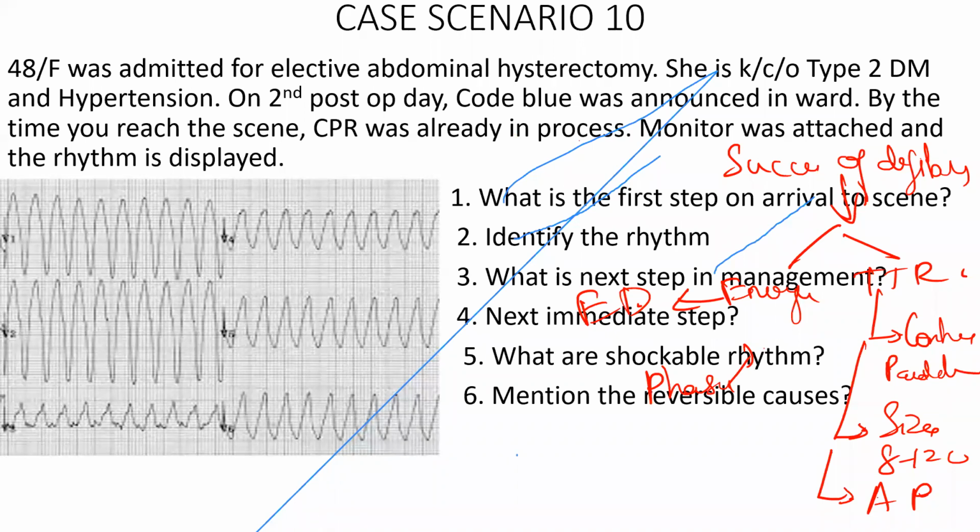Lastly, the resistance between the skin and paddles. Removing air pockets and hair can give a better chance of defibrillation, because air pockets and hair can dissipate the current so that an adequate amount of energy does not reach the heart. These are the factors which can affect the success of defibrillation.